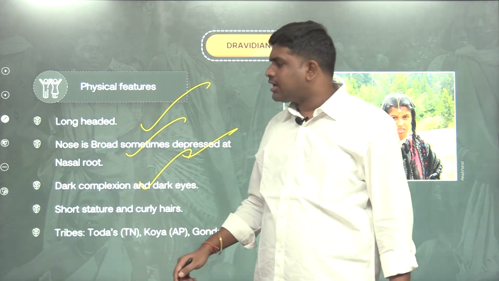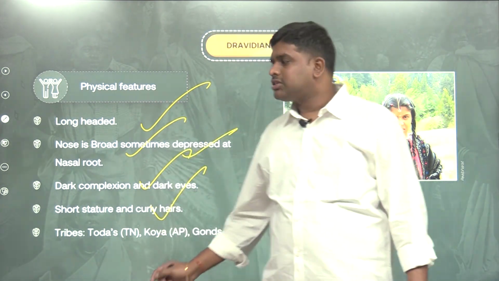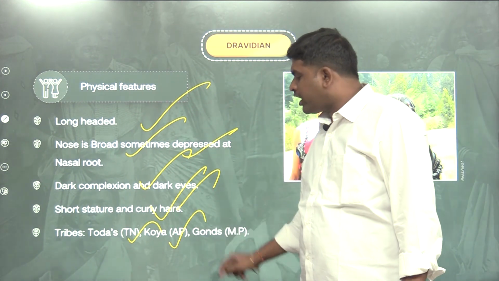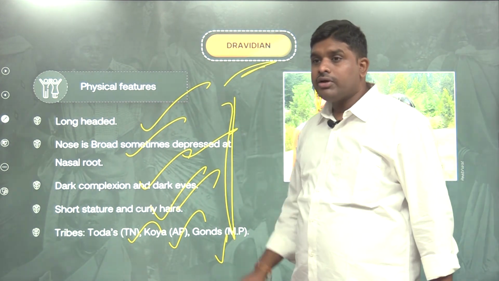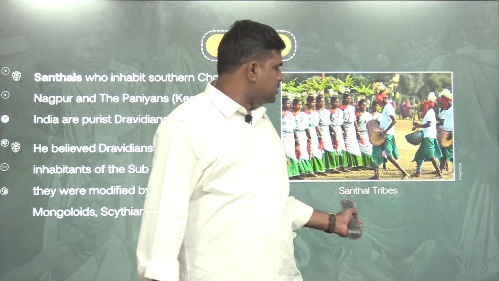Dark complexion and dark eyes, short stature, curly hair. Examples: Todas of Tamil Nadu, Koyas of Andhra Pradesh, Gonds of Madhya Pradesh. These are the physical features of Dravidians. Santals.